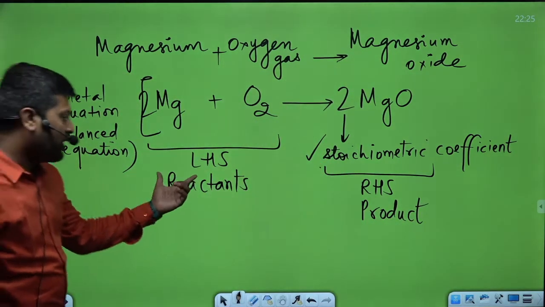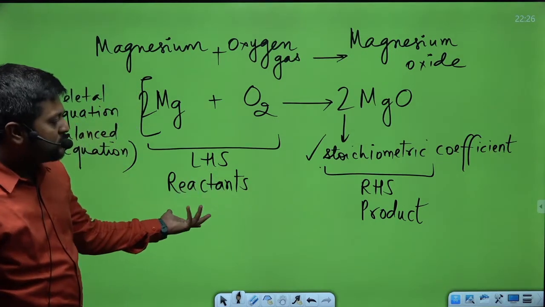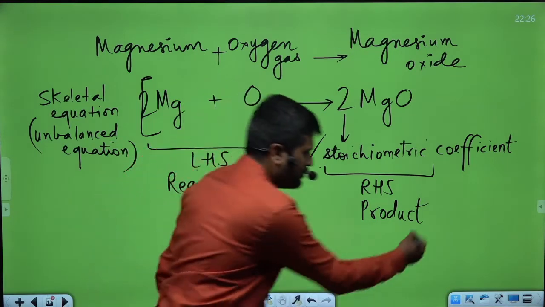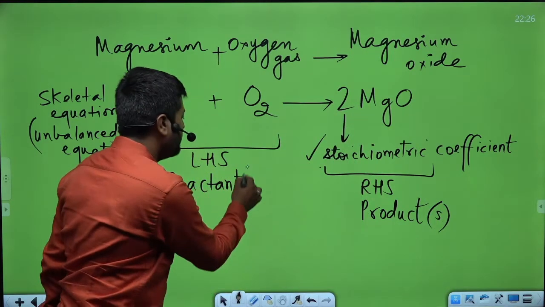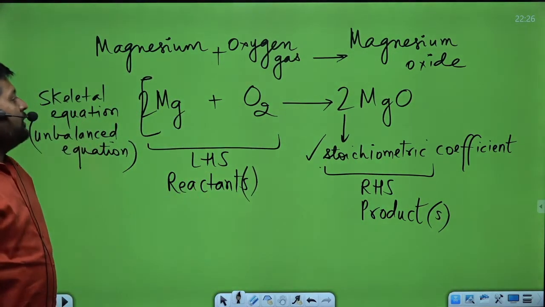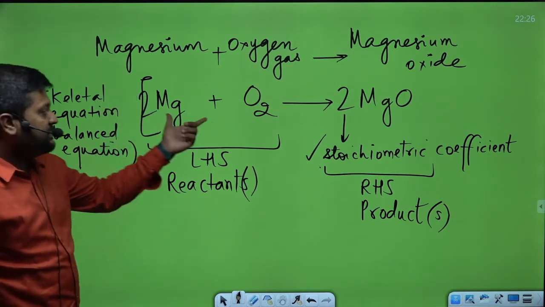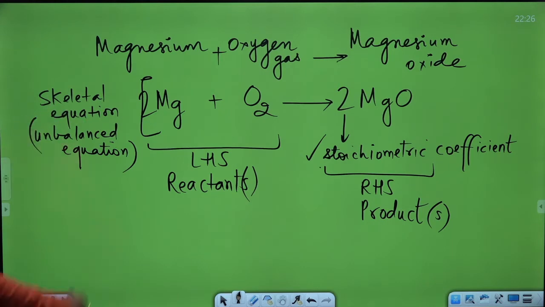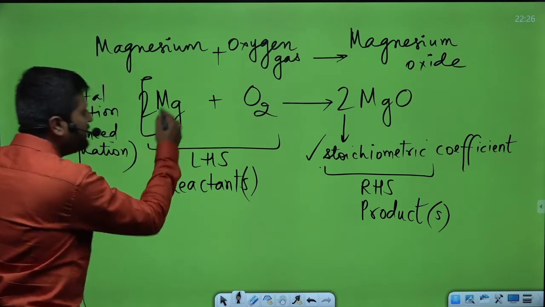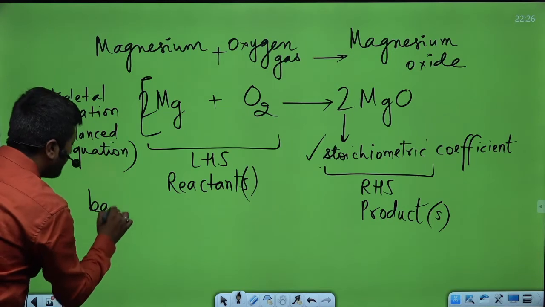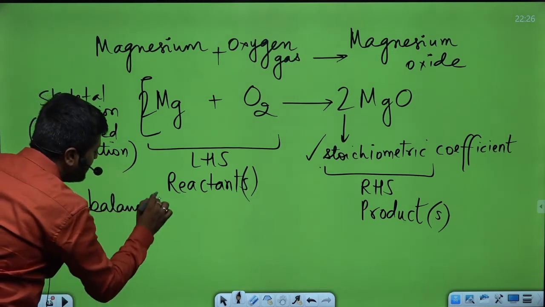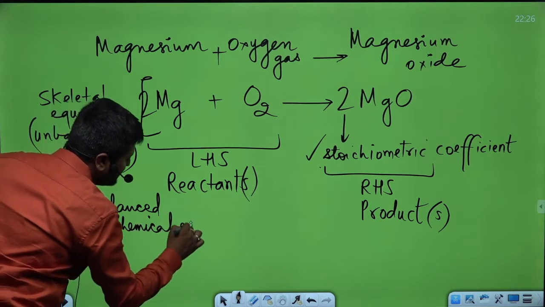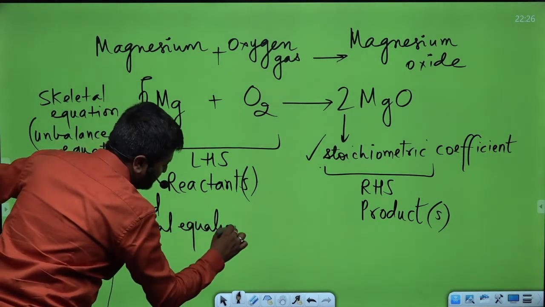There can be more than one reactant or a single reactant, as in decomposition reactions, and the same for products. So this was earlier a skeletal equation, which was unbalanced, but when we balanced it, it is now a balanced chemical equation.